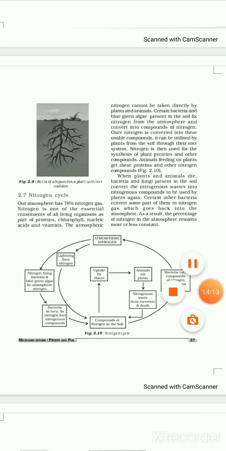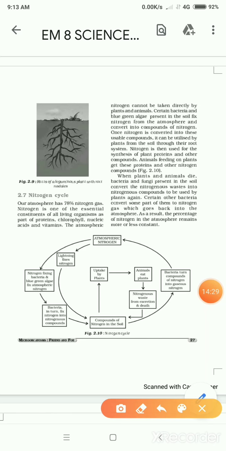See here the roots of leguminous plants are given, the root nodules, and this we learned also in 6th and 7th, the rhizobium bacteria. Let's start with the nitrogen cycle. Our atmosphere has 78% of nitrogen gas, which we are not able to see and inhale also.